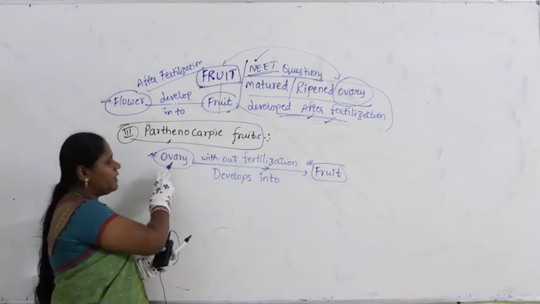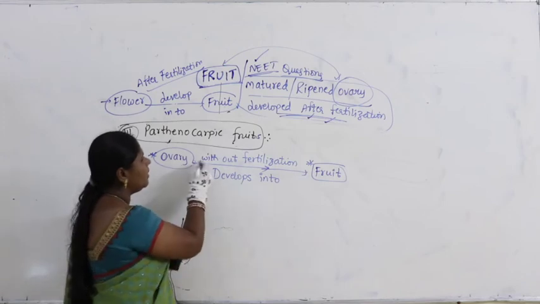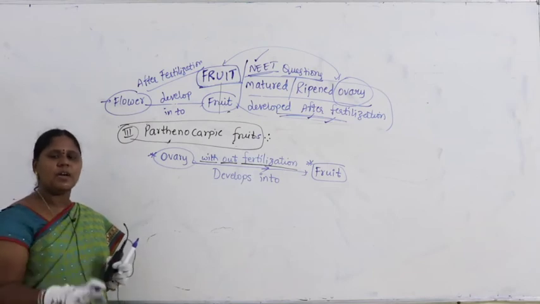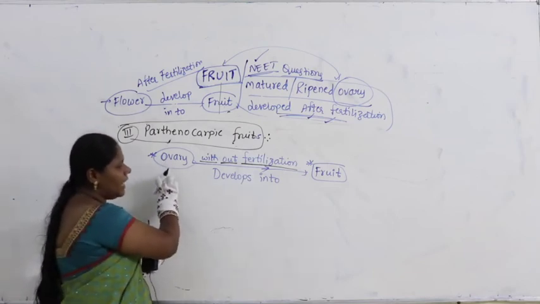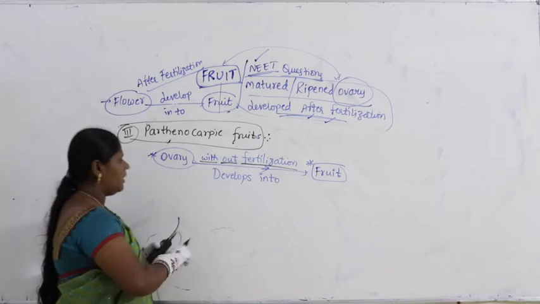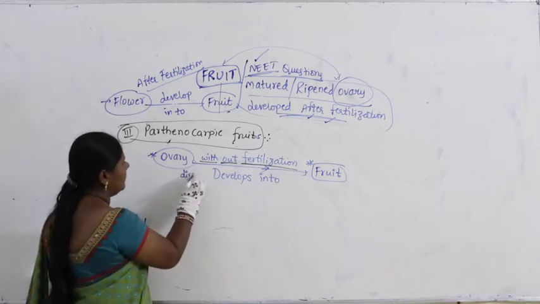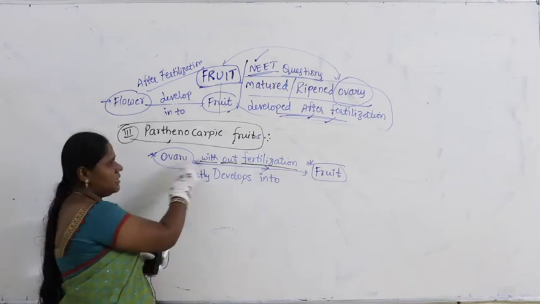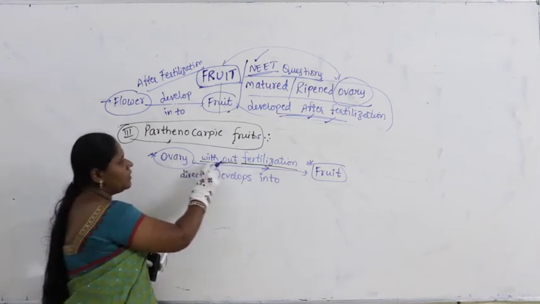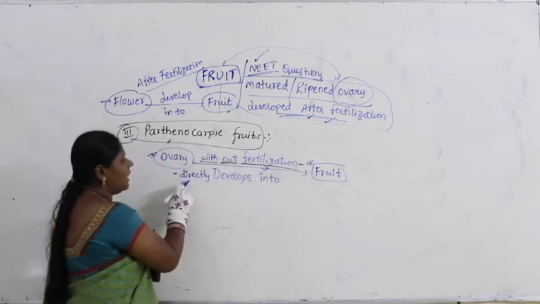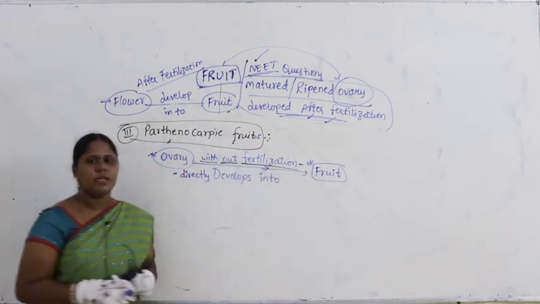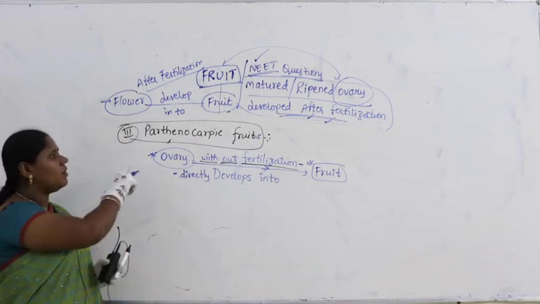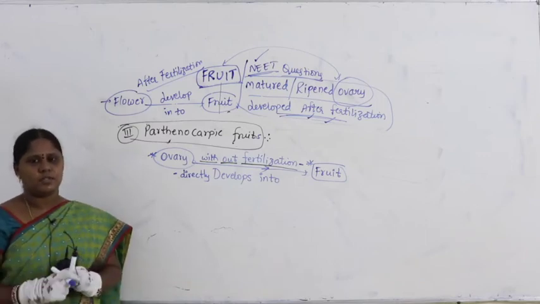In these, the ovary without fertilization directly develops into fruit. Better you write down 'directly'. See the sequence: ovary without fertilization directly develops into fruit. That's why we call them parthenocarpic fruits.